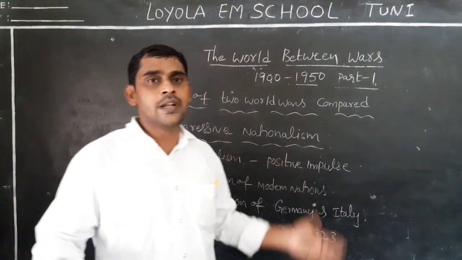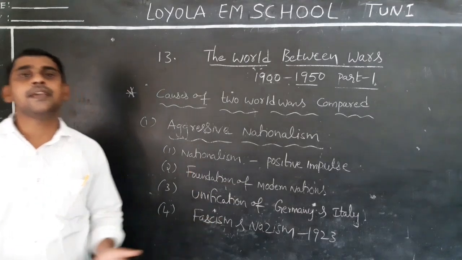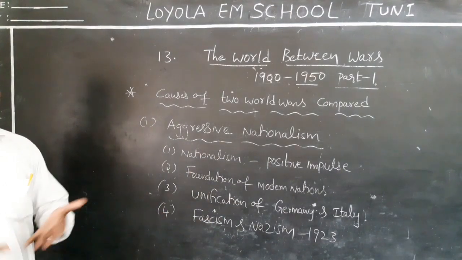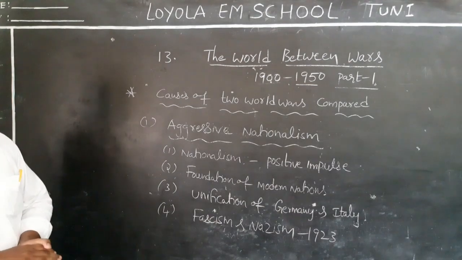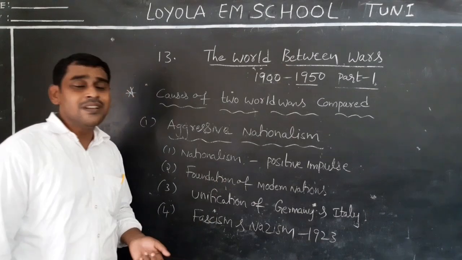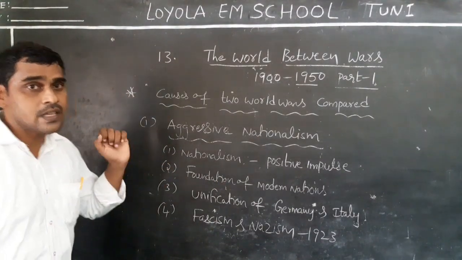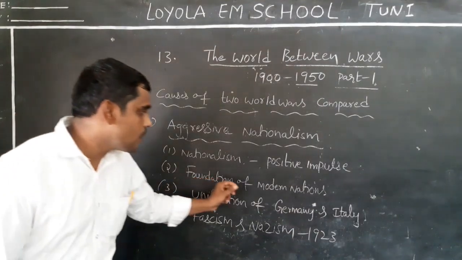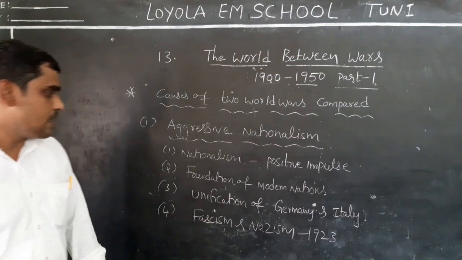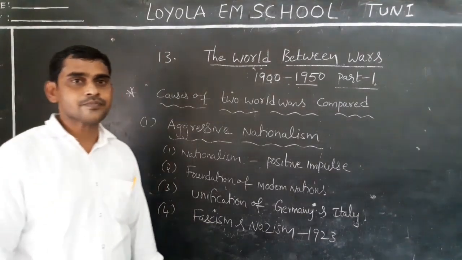Always the people are separated. Always the people are living separately. As a result of that, we are not achieving any unity. Do you understand this? So nationalism. Nationalism is a positive impulse. As a result of this, there was created the foundation of the modern nations. Already there was achieved the unification of Germany and Italy.